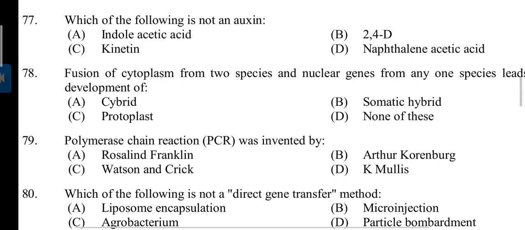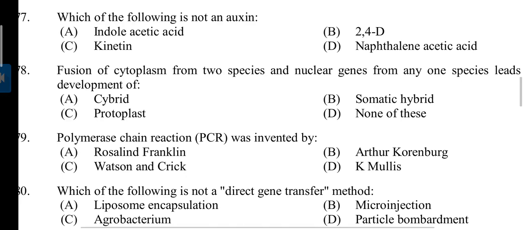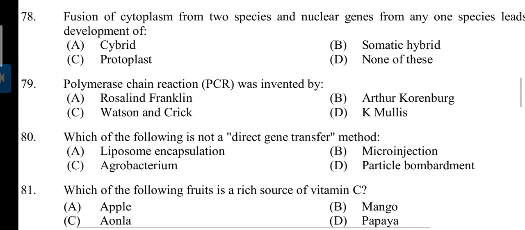Answer is C. Kinetin. 78. Fusion of cytoplasm from two species and nuclear genome from any one species leads to development of. Answer A. Cybrid. 79. Polymerase chain reaction, PCR, was invented by scientist K. Mullis.